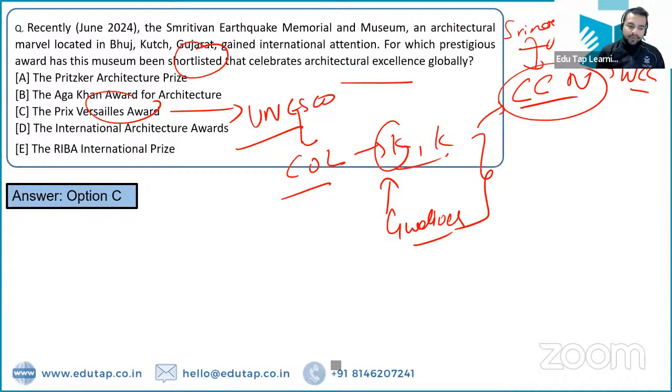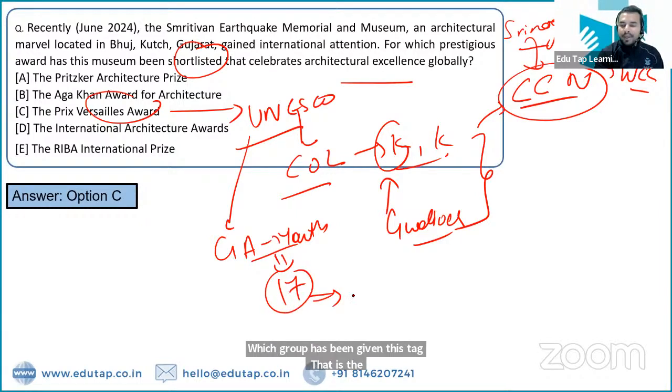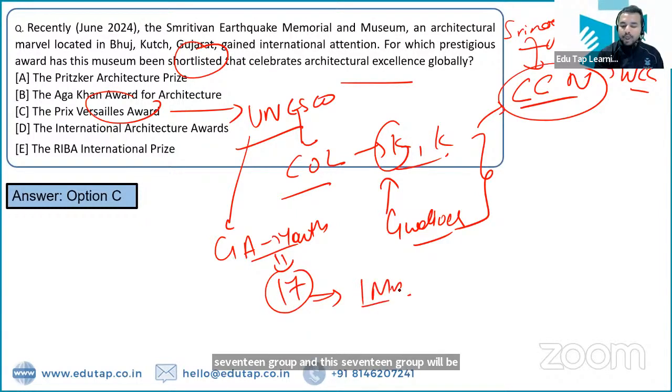Apart from that, guys, if I talk about the UNESCO's inaugural goodwill ambassador for youth, which group was given this tag? That is the 17 group, and this 17 group will be giving $1 million to the global youth grant scheme of UNESCO. So this is the right answer, right?